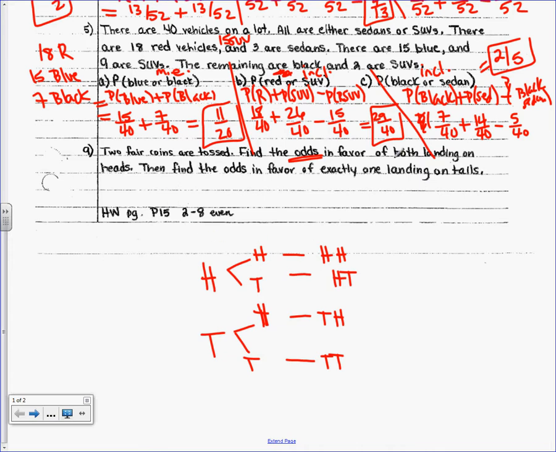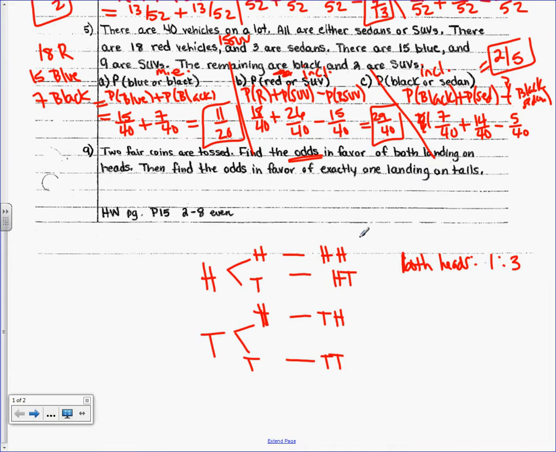Find the odds in favor of both landing on heads. How many have both H's? 1. So both heads, 1. They said odds. So what's the odds of it not happening? 3. Probability would have been 1 out of 4. Odds is 1 out of what's left. If there's 4 total, there's 3 ways that it won't happen. There's 1 way it will happen. There's 3 failures. 1 success, 3 failures.